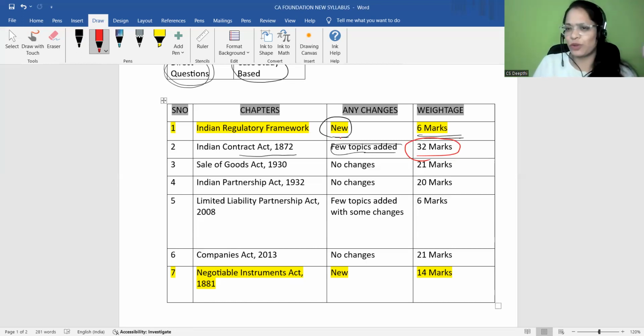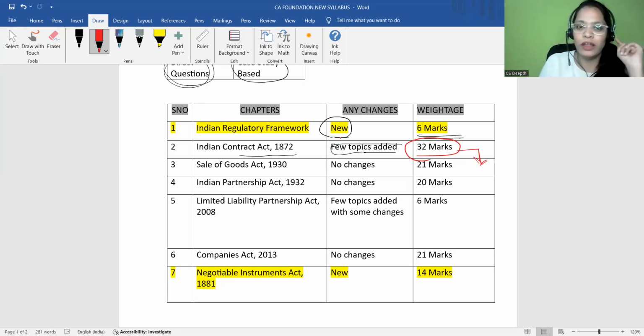Since my childhood, when I used to appear for CPT, we also used to have more weightage for the Indian Contract Act 1872. So our most priority was only this chapter. After reading this chapter, we used to go for further chapters. So 32 marks is your weightage. Basically, you got an understanding that the first chapter you have to begin with is the Indian Contract Act